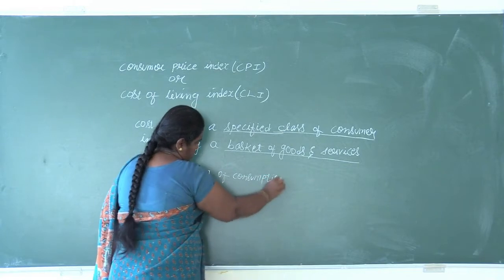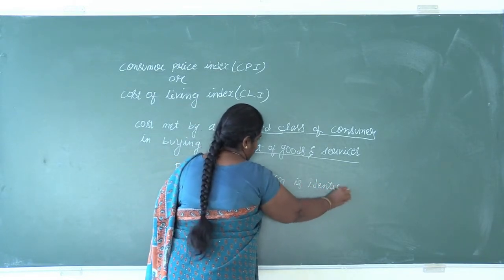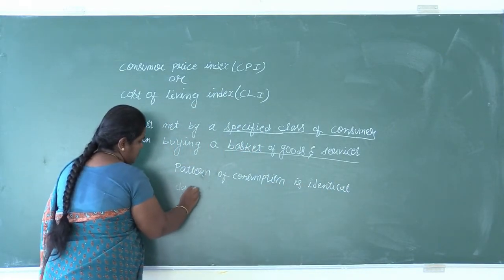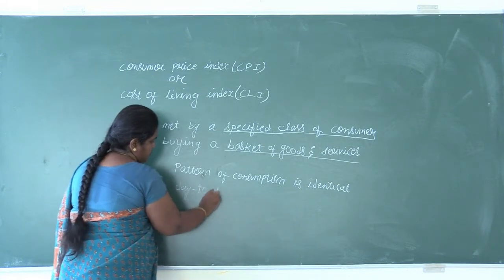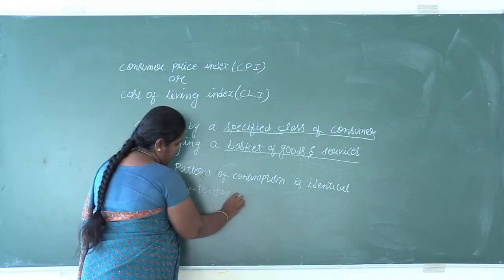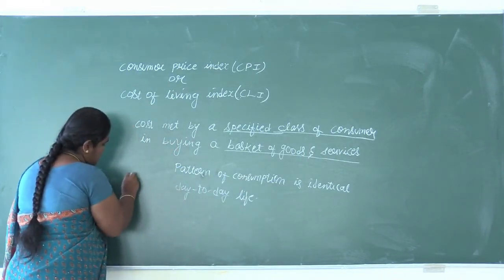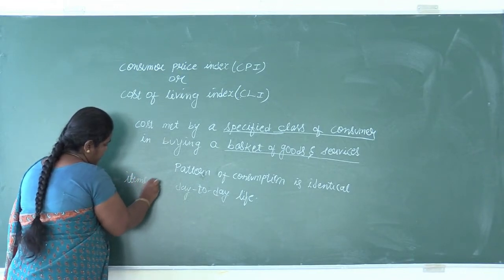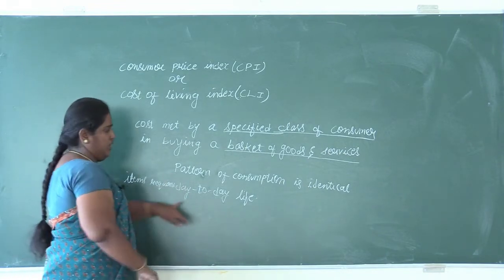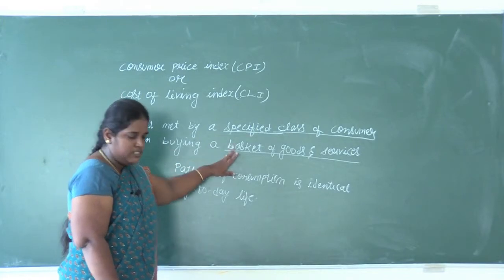The items required by the consumer in day-to-day life are the basket of goods and services.